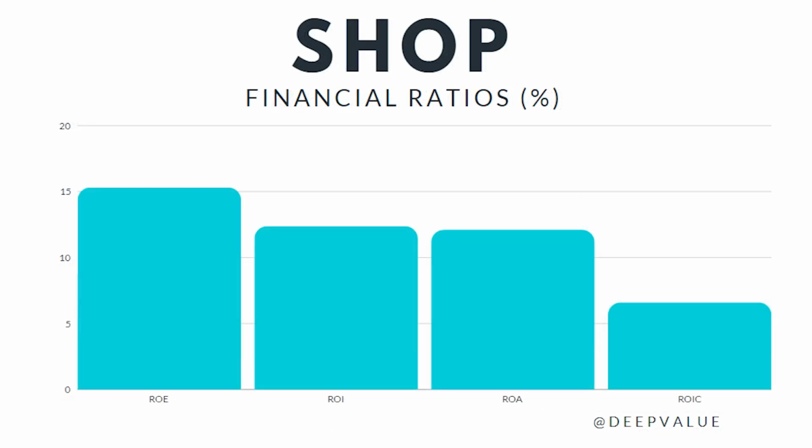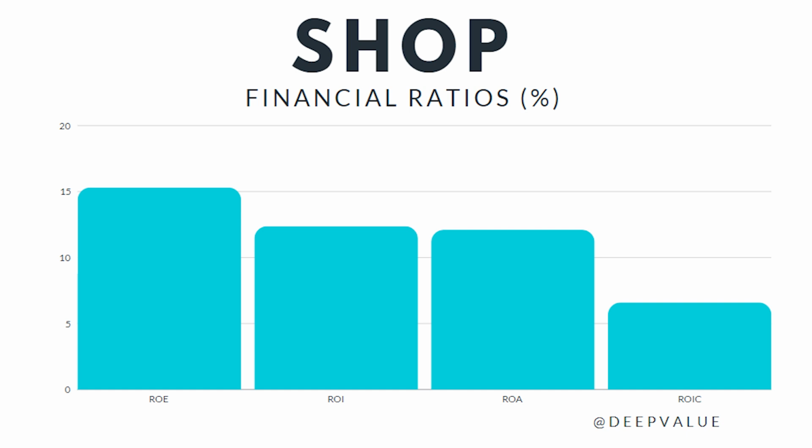Moving forward, let's look at the return metrics to see how well the company is utilizing its resources. The return on equity is 15.3%, which gives us an idea of the profitability relative to shareholders' equity. The return on investment is 12.3% and the return on assets is 12.1%, both indicating how efficiently the company is generating returns from its investments and assets. Additionally, the return on invested capital stands at 6.6%, a crucial metric for understanding the effectiveness of the company's capital allocation.